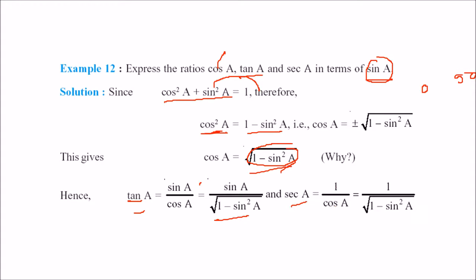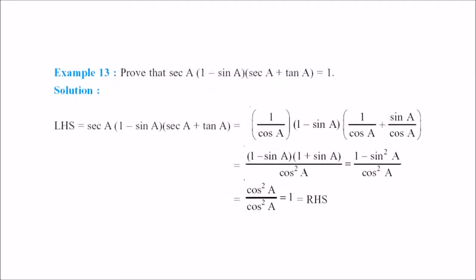Sec A will be 1 by cos A, and cos A we have just found out to be under root 1 minus sin square A. So sec A will become 1 by under root 1 minus sin square A. So we have represented cos A, tan A and sec A in terms of sin A.